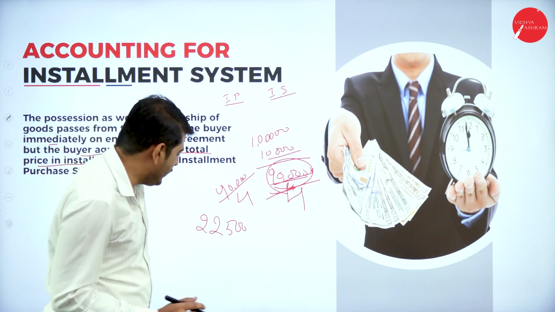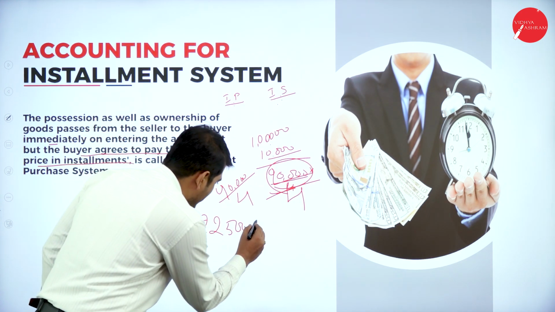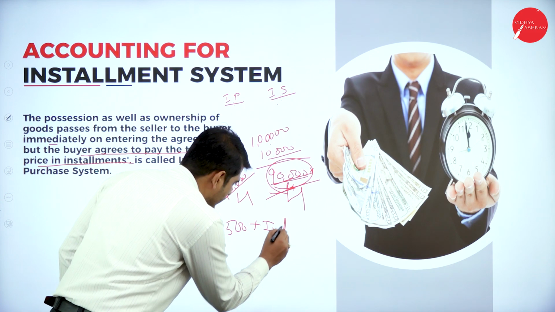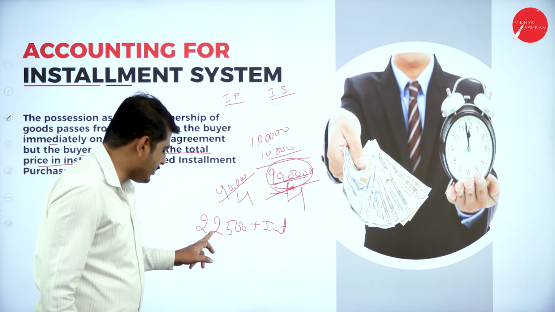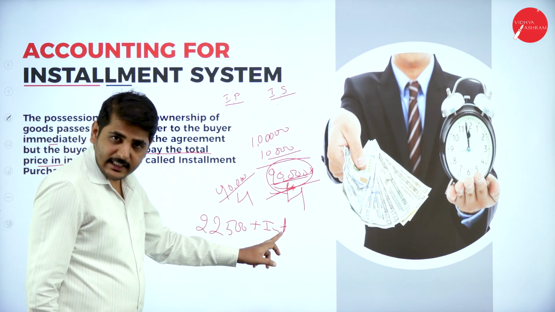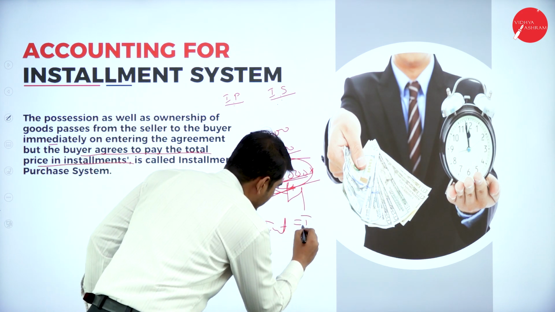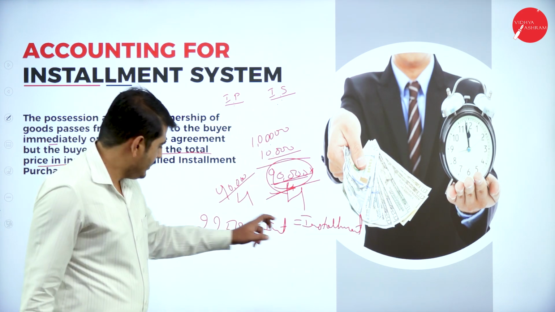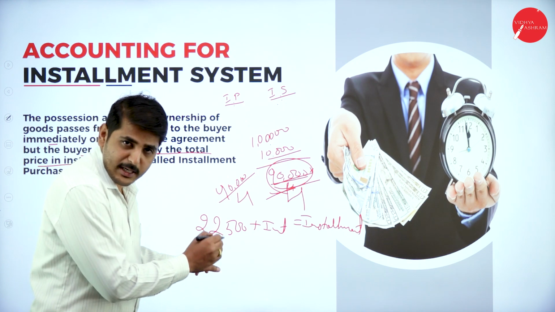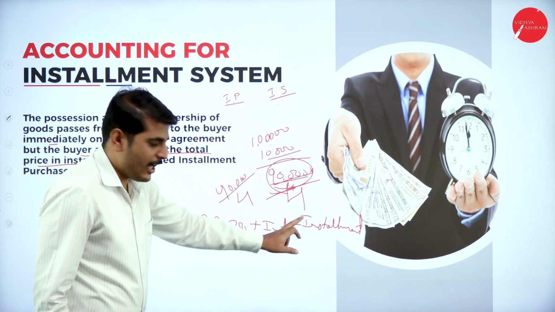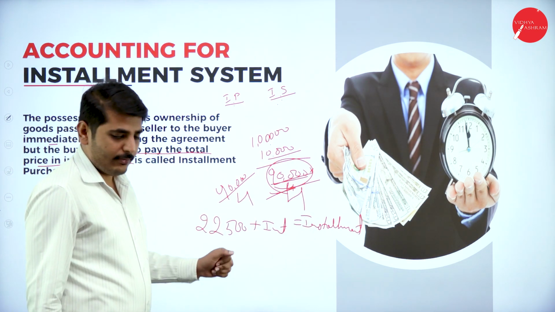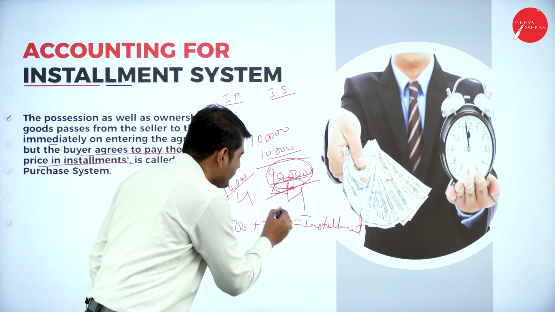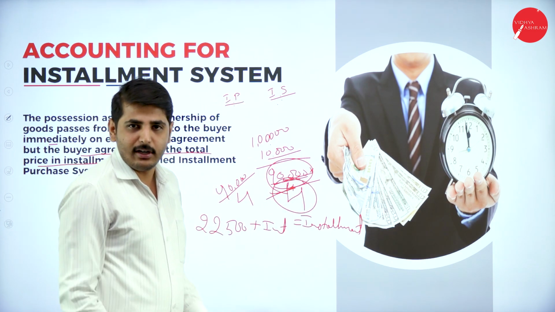So installment means what? Principal plus interest. For every 22,500 rupees principal, I have to pay with interest, and that becomes the installment. For example, in 4 years, I have to pay 4 installments.